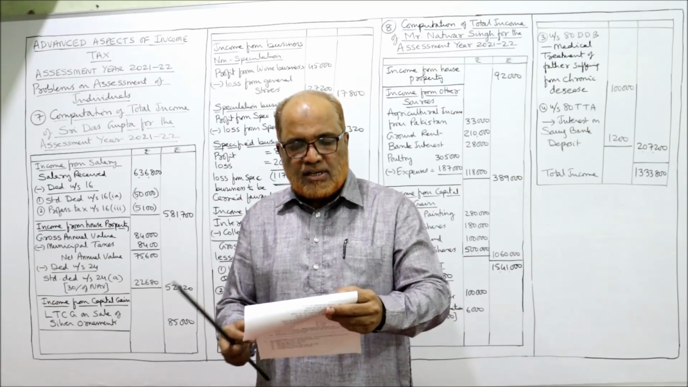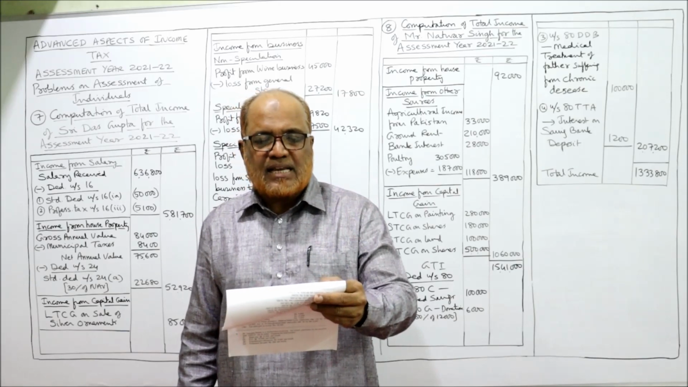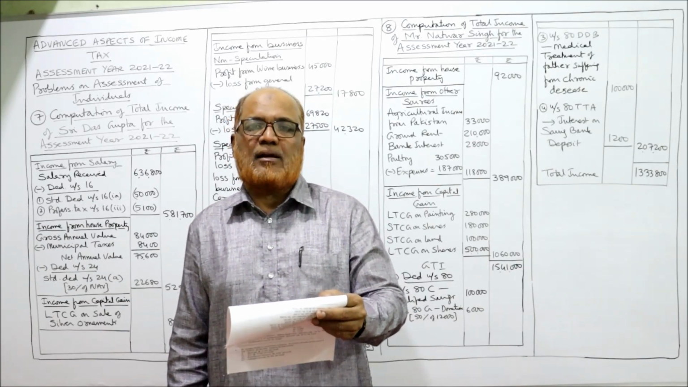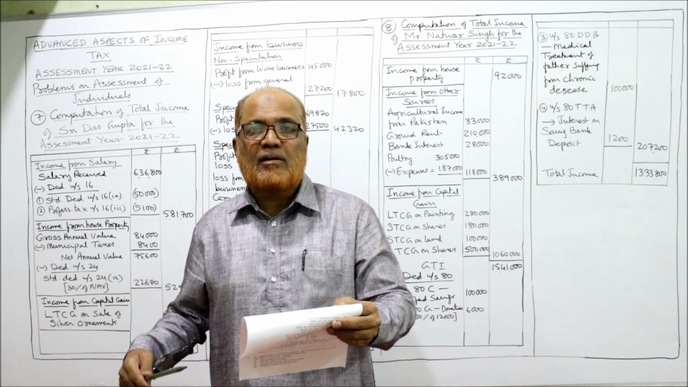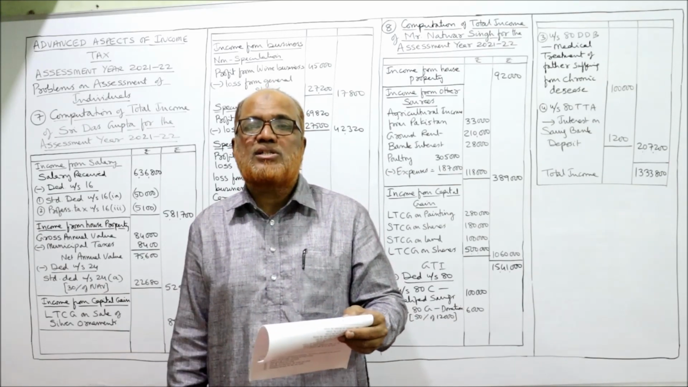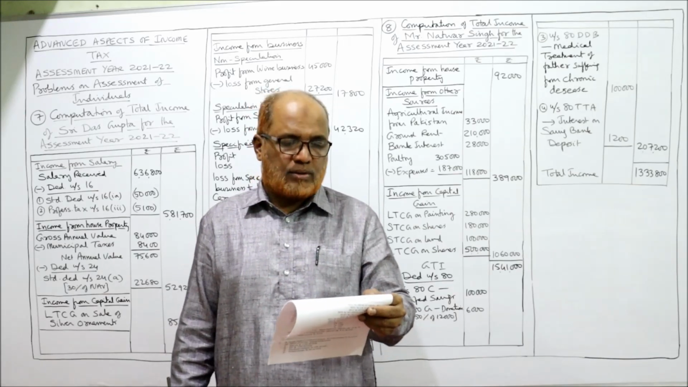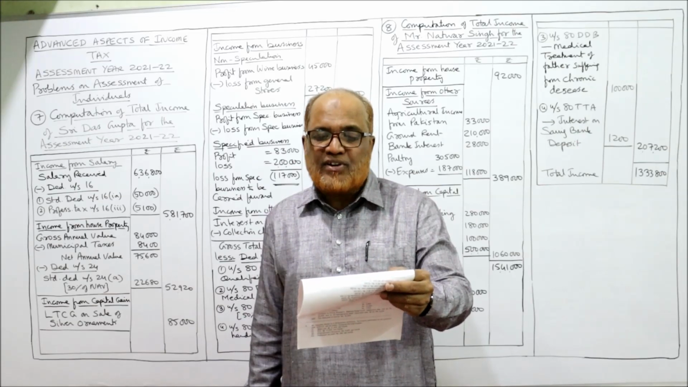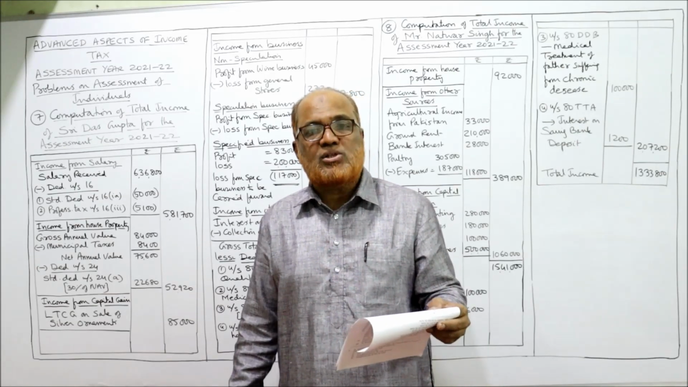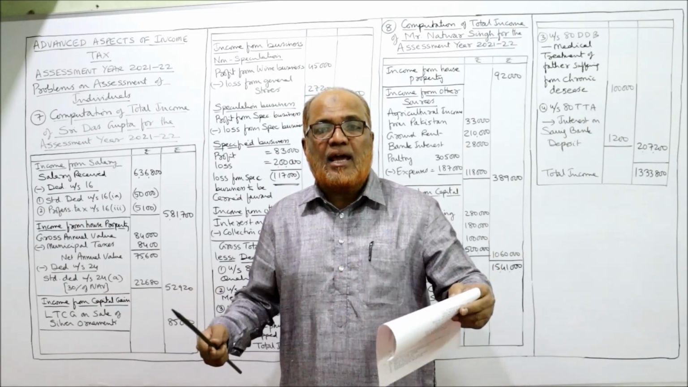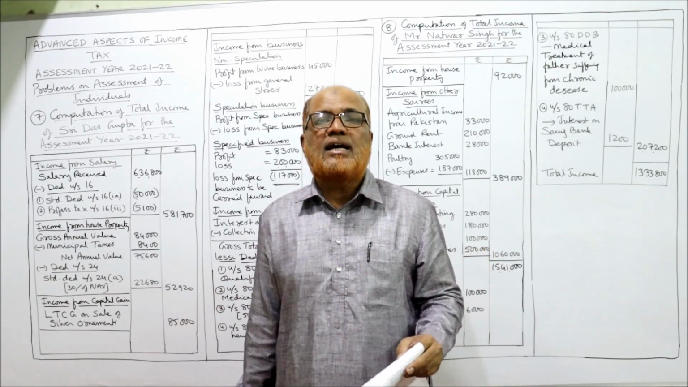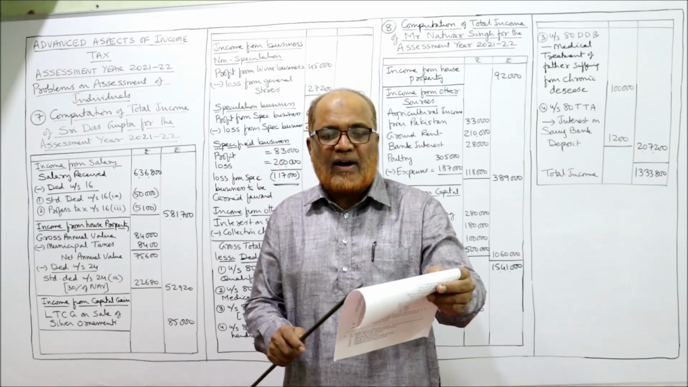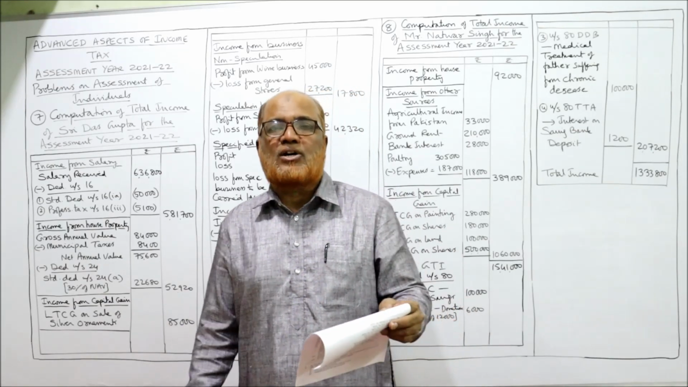Here, the first point: salary received for the year 6,36,800. That means we have to compute the income from salary. Salary received is given, so standard deduction under section 16(1A) will be allowed. Salary received 6,36,800, and he claims profession tax paid 5,100. Yes, of course, Das Gupta can claim. He will get deduction under section 16(3) for profession tax paid. So this 5,100 will be allowed as deduction.